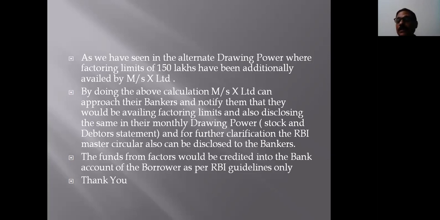Therefore, by this method, the company can avail additional limits in addition to those sanctioned by the bankers who take collateral securities also.